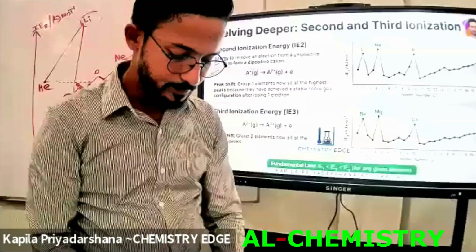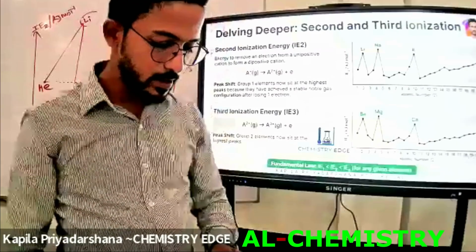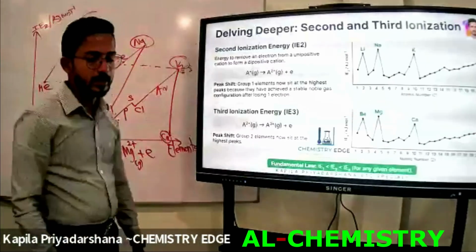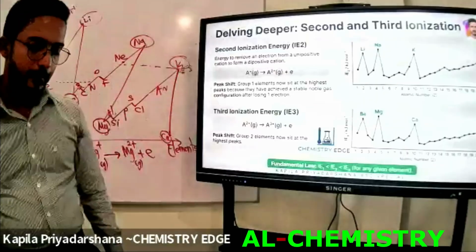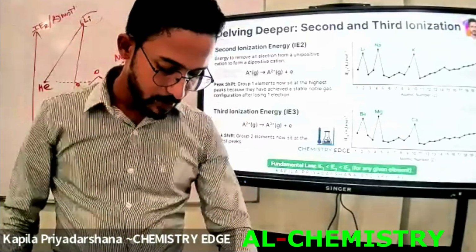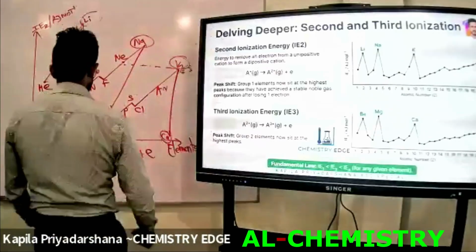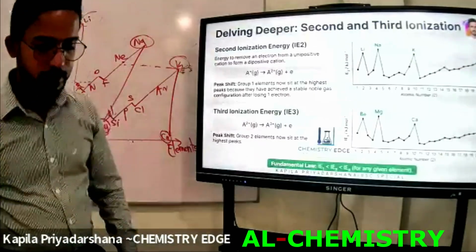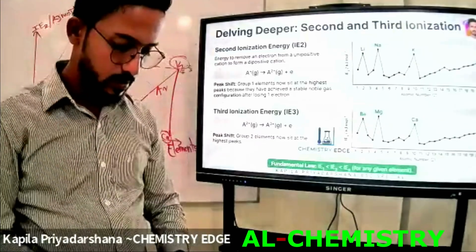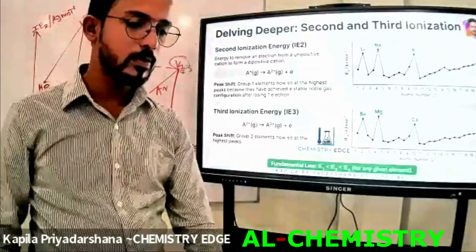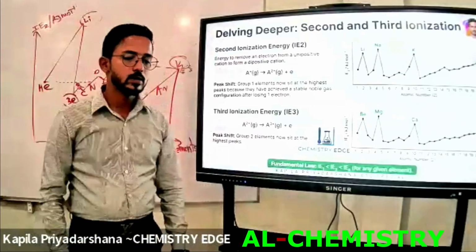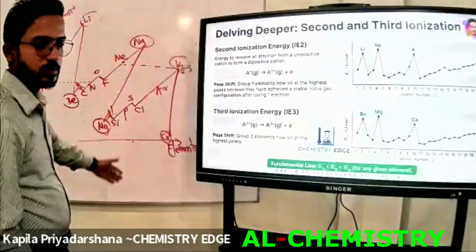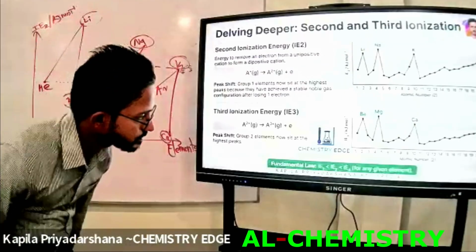Before that, write down here: the second ionization energy graph for elements with atomic numbers 1 to 20 is shown below. Okay, draw this. Draw this graph.